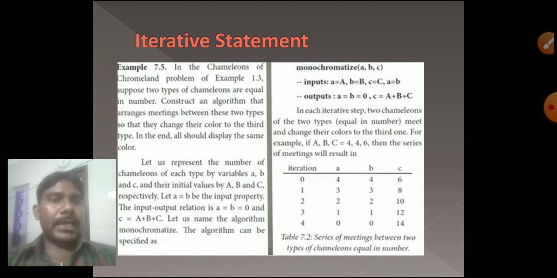So I have to take an iteration. Here one diagram is there: iteration 0 to 4, that is 0, 1, 2, 3, 4. This is the order.